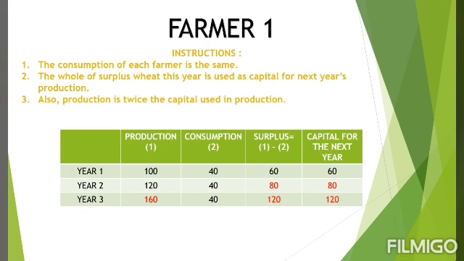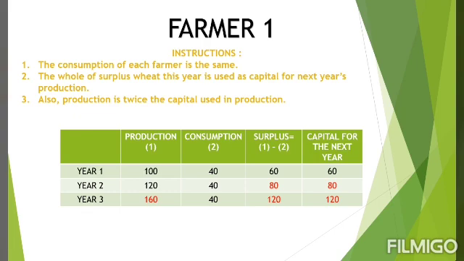Surplus, I've told you all, whatever the farmers produce, a part of it is kept for self-consumption. We discussed this with the help of wheat. And then whatever is left, that is the surplus amount, or we can say the extra amount. So the surplus will be column 1 minus column 2, that is 100 minus 40, so you get 60. Now this surplus is used as the capital for the next year.